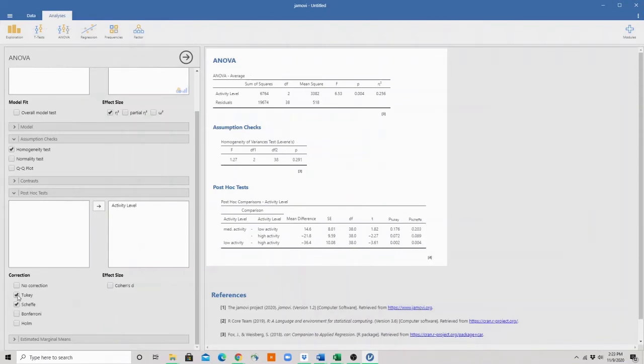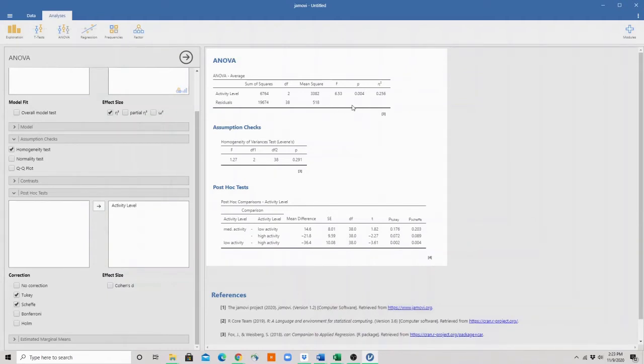And I typically add the Scheffé when I know that my counts are very different between the different groups. So I had, I think, 14 in one and 8 in one and 19 in one. Because of that, I'm going to want to look at the Scheffé versus the Tukey.